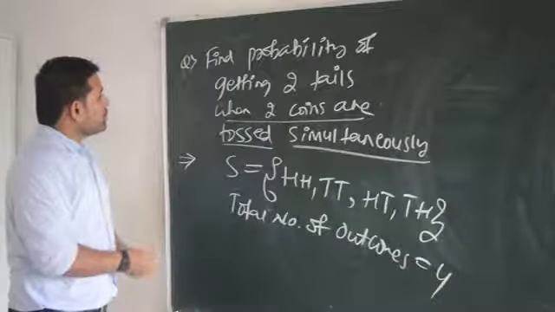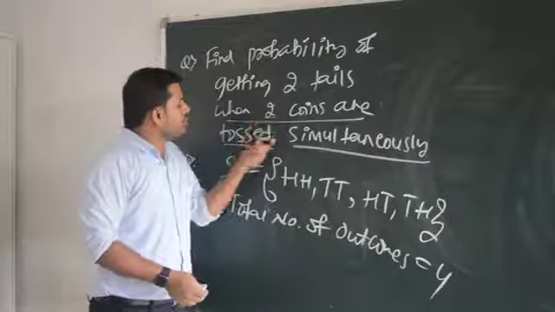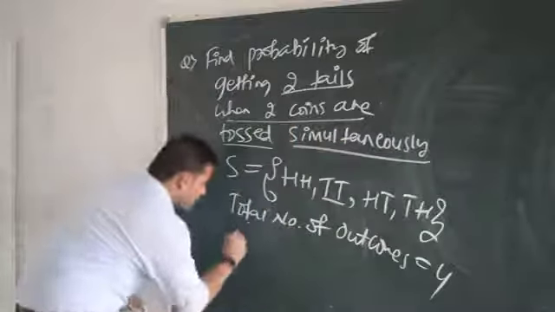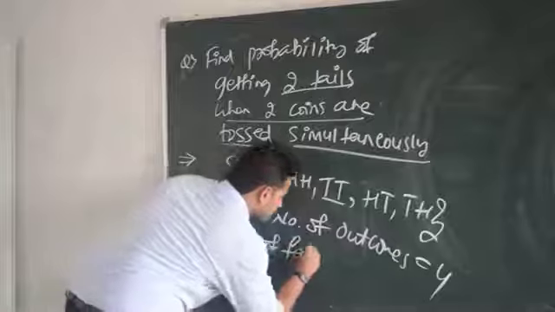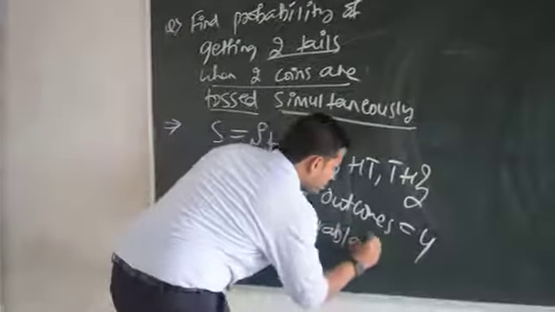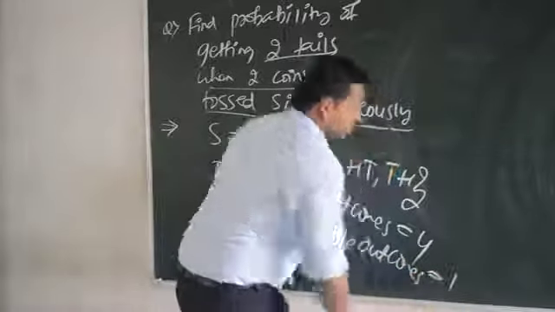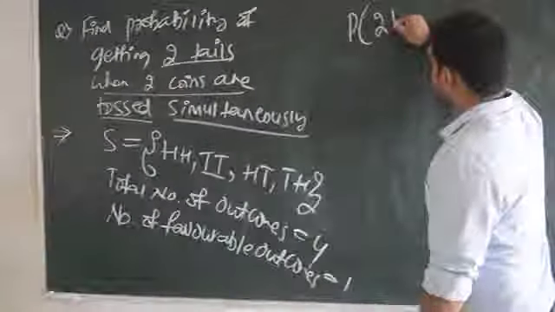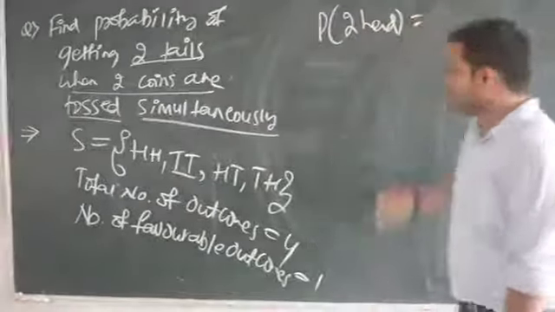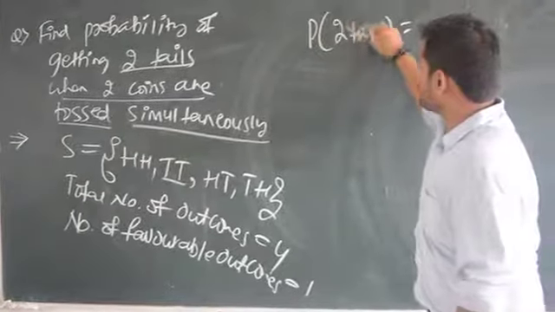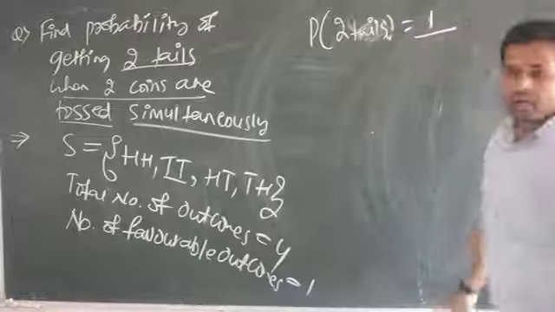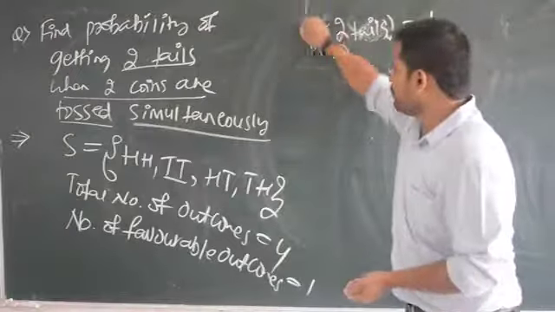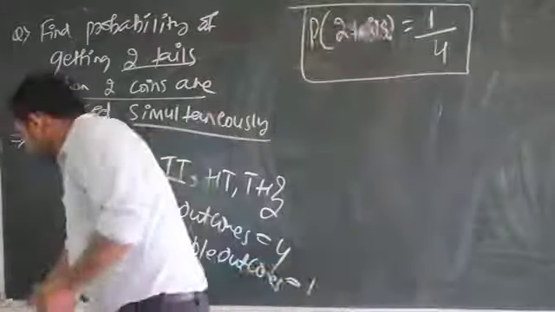Now, what I want is the favorable outcome. Find the probability of getting 2 tails. 2 tails means only one chance is there. So how many favorable outcomes are there? Only one. Yes or no? Tail and tail. Probability of getting 2 tails: only once I can get it, so 1 divided by the total number of outcomes, which is 4. So 1 by 4. This is the probability of getting 2 tails when 2 coins are tossed simultaneously.